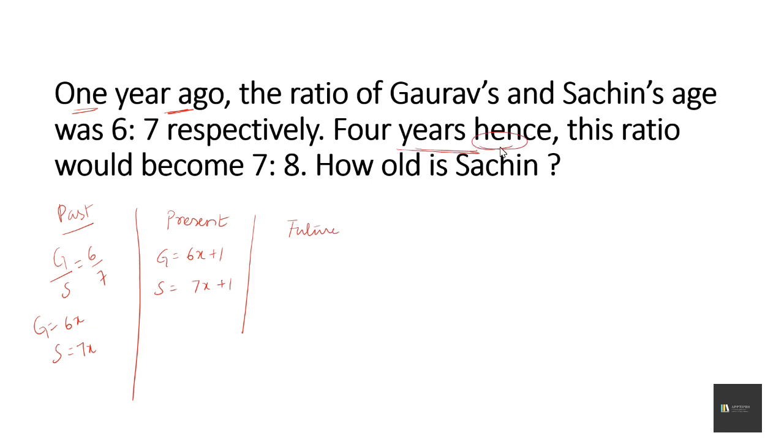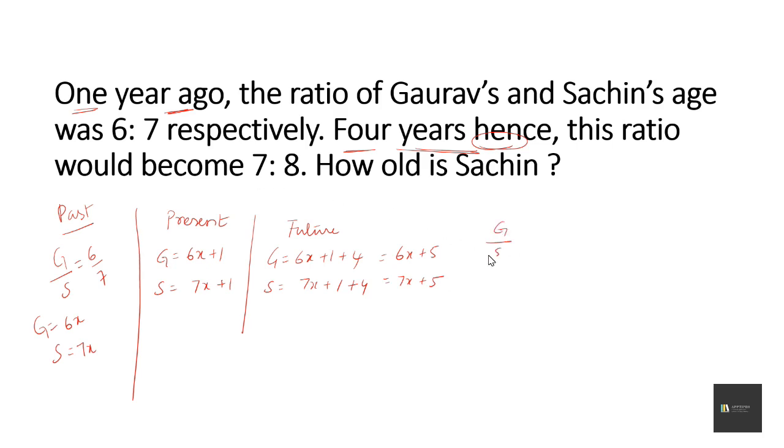So hence is a keyword to determine the future, and how many years in the future? 4 years in the future. So we'll add 4 to their respective ages. 6x plus 1 plus 4, and Sachin's age is 7x plus 1 plus 4, which gives 6x plus 5 and 7x plus 5.